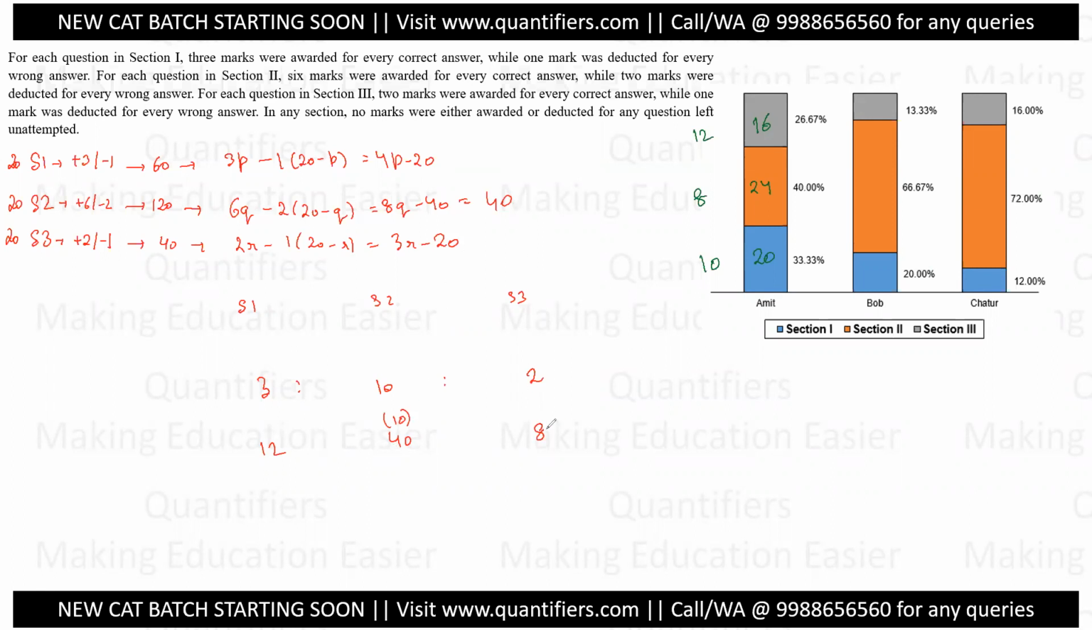Now let us see whether this score is possible or not. 4p minus 20 is equal to 12. 4p is 32, so p is 8. 12 came, this is equal to 8, not an integer. Our integer did not come, which means this is not a possible value.